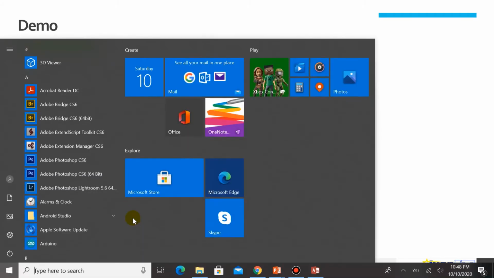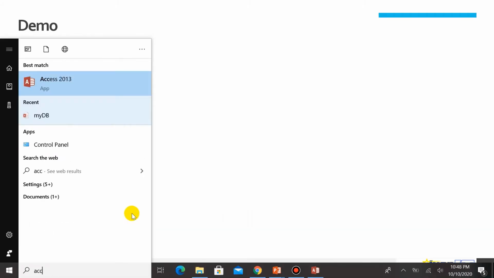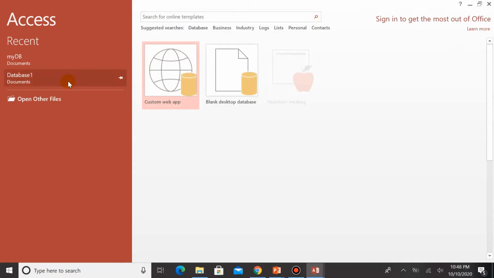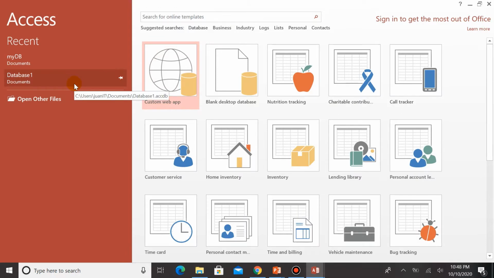To open Microsoft Access, you just have to click on your Start button and type in Access. Here we have the application installed, and this is part of my Microsoft Office suite. Whatever version you have on your computer, you can use that. So let me click on Access 2013, and that would lead me to the welcome form.